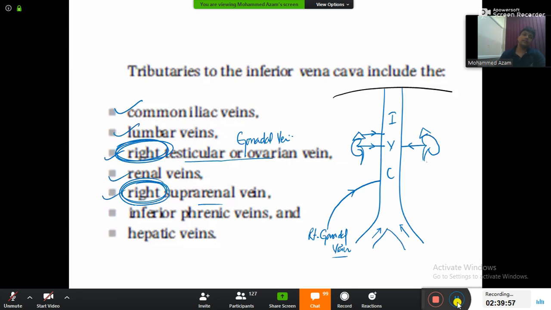And after that, inferior phrenic means what, guys? From the diaphragm, the inferior phrenic vein. There is nothing like right and left, so both will drain. And then the hepatic veins. There will be the liver, and from the liver there will be hepatic veins.